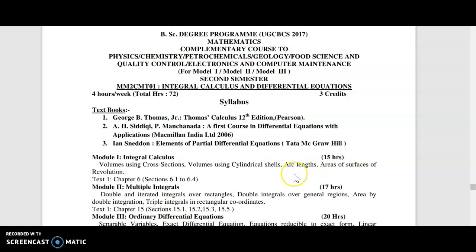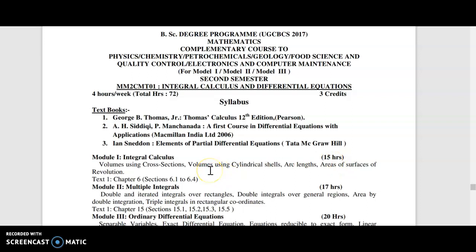Then another topic, arc lengths. Curves can be considered, and their lengths from a particular point to another point can be calculated in this section. And we are connecting the integrand in this with another topic, areas of surfaces of revolution. That's also done in 3 dimensions.